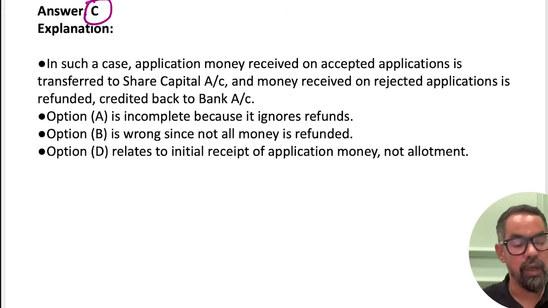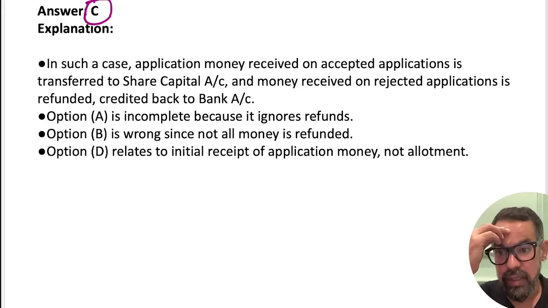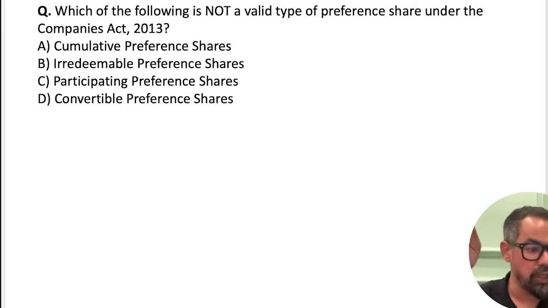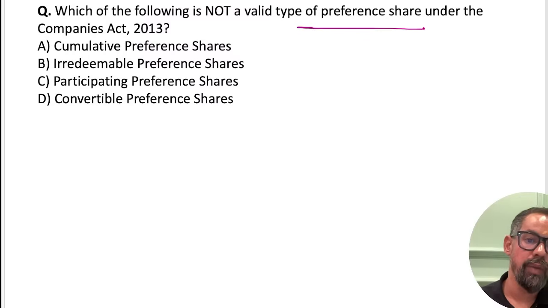C will be right. I'll show you one question. Though we have practiced that particular one recently, it will come. Yes, I'll show you. There is one entire process flow of that, and that gets asked many times. So which of the following is not a valid type of preference shares under the Companies Act?